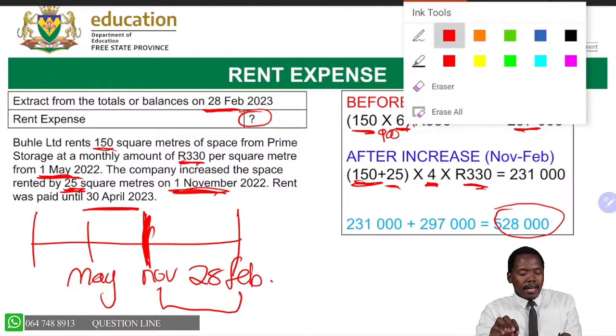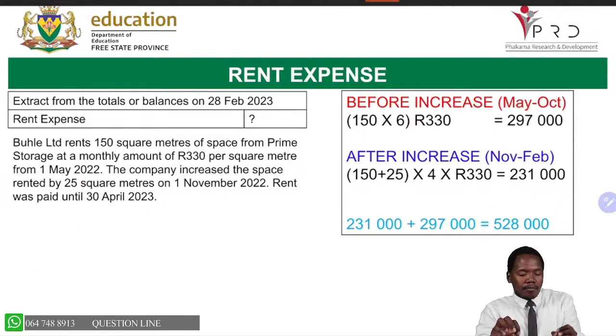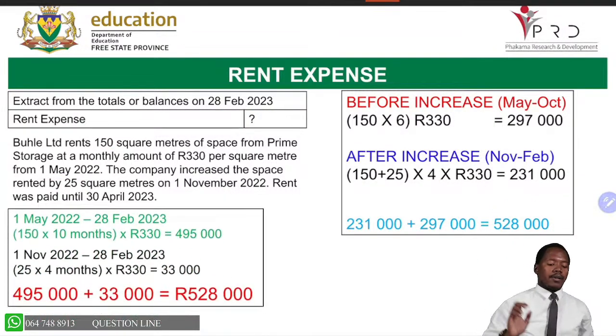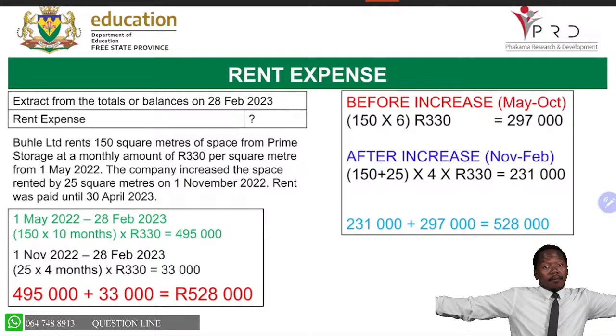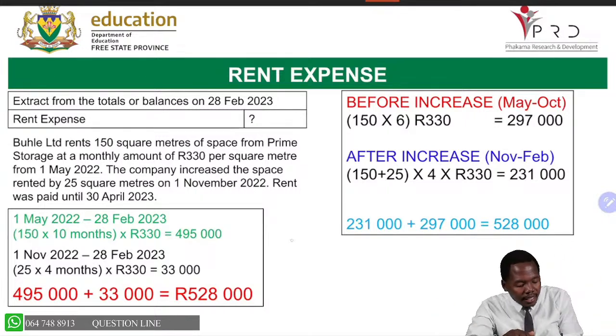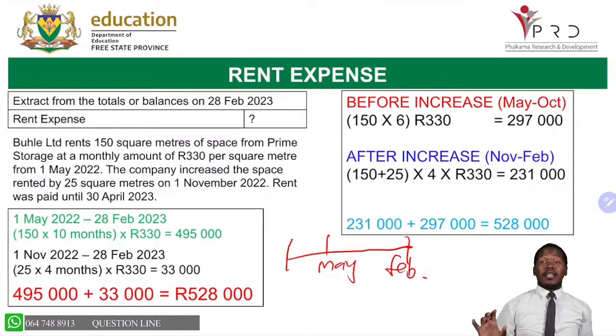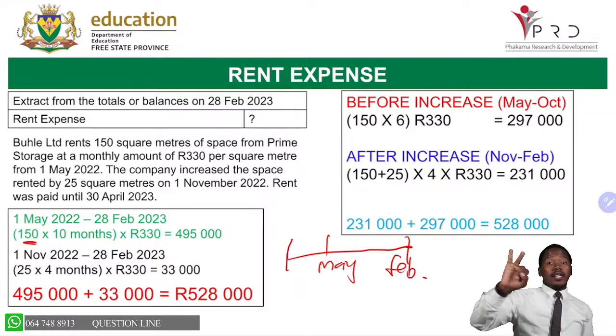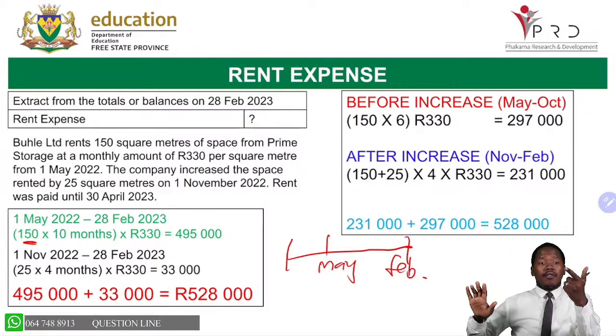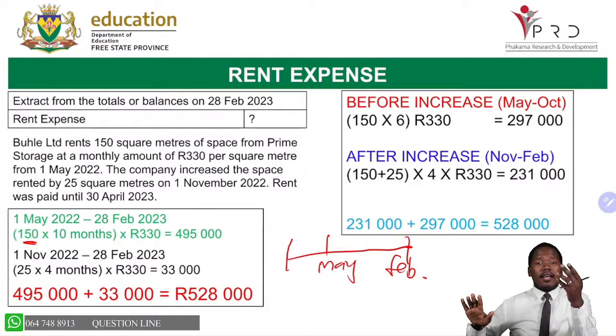Now we are going to look at the next part. We can do our calculation like this. This is another way of doing it. We can look at the whole term from the day we started taking this, meaning from May to February. The whole term without increase, that will be 150, May, June, July, August, September, October, November, December, January, and February.